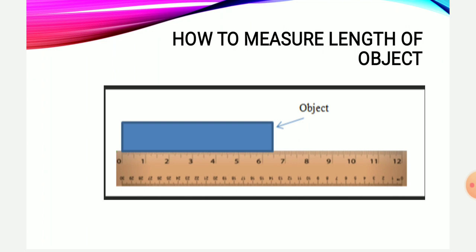Instead we will start measuring from 0 only. When we start measurement from 0, we will get a correct measurement. So this is the correct way to measure any object. We should place the object parallel to the measuring scale, or the measuring scale should be placed parallel to the object, and the measurement should always start from point 0.